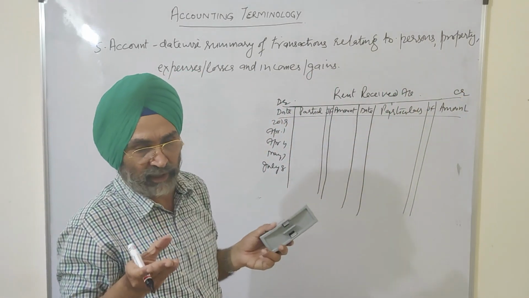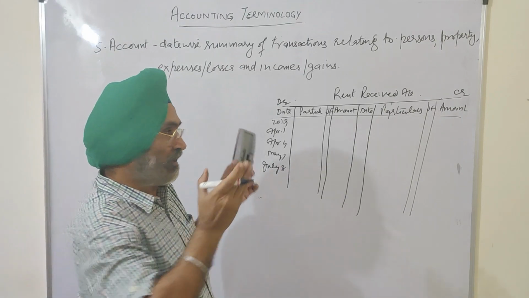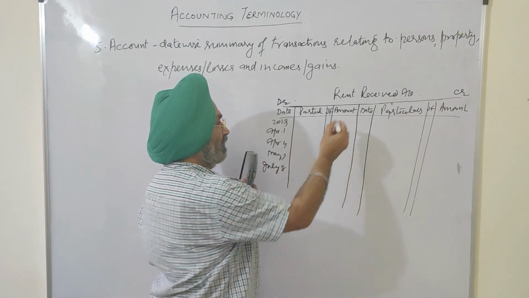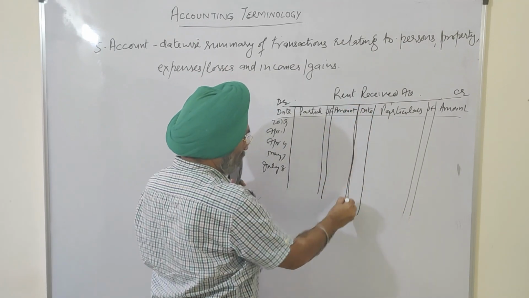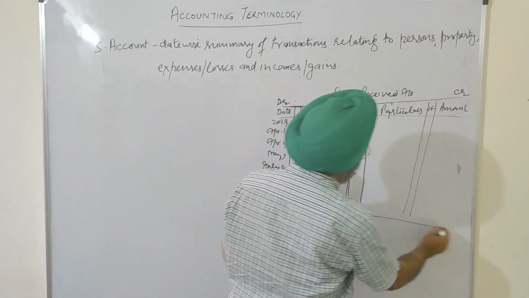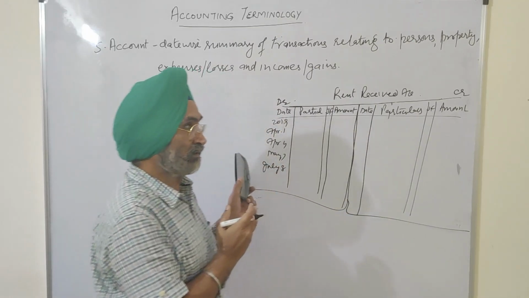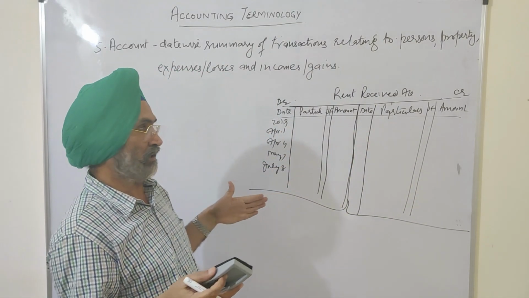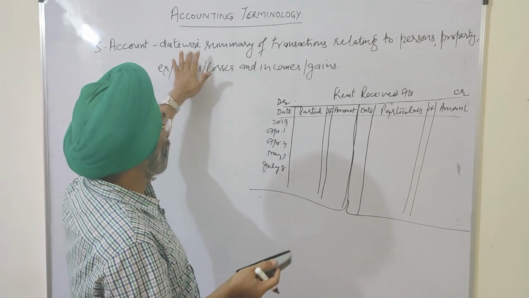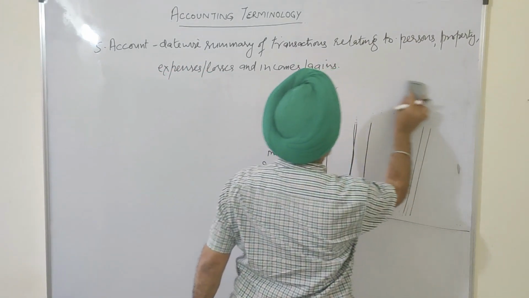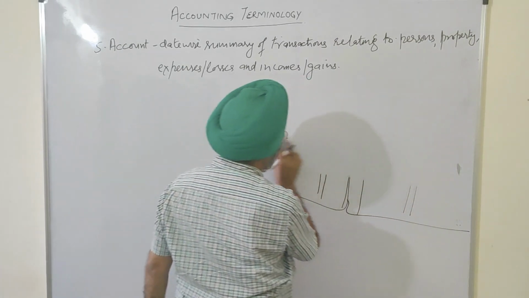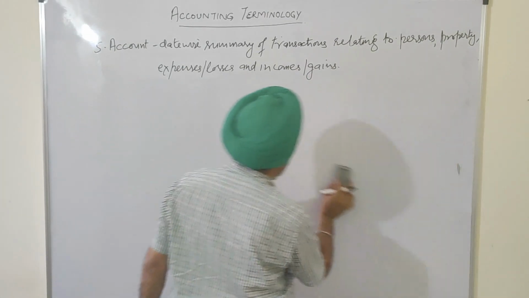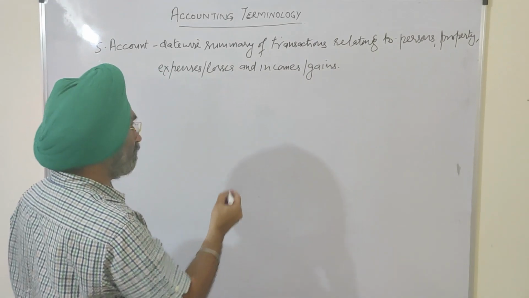We are not aware of these two terms, but simply there are two sides: left hand side and right hand side. So the left hand side of the account and the right hand side of the account, two sides of the account are there. So this is a date-wise summary of transactions relating to a person, property, expenses, income, losses, gains, etc.